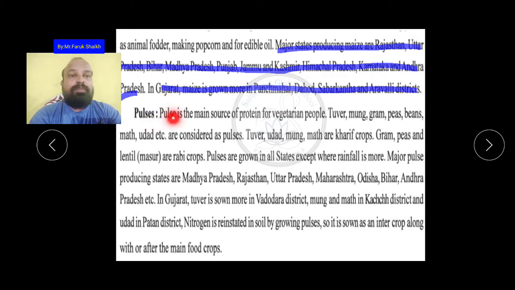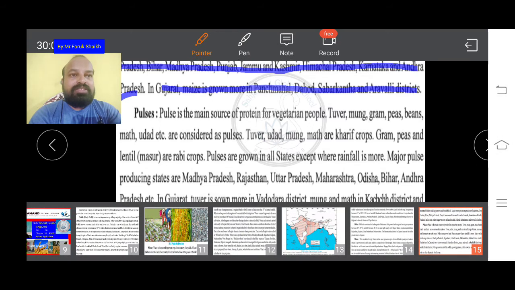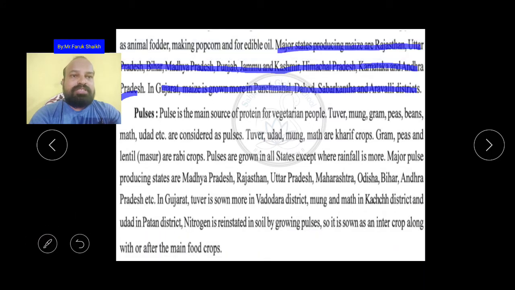Pulses are the main source of protein for vegetarian people, like tuver, mung, gram, peas, beans, mut, udad, etc. The question can be asked in the exam: write some pulses names. So tuver, mung, gram, peas, beans, mut, udad, etc. are considered as protein.